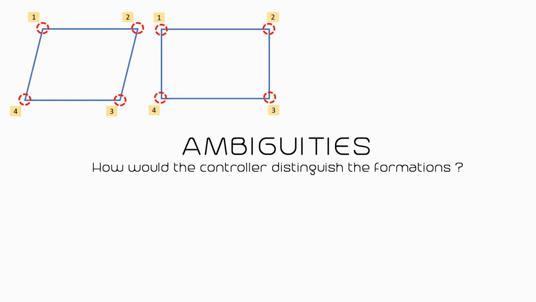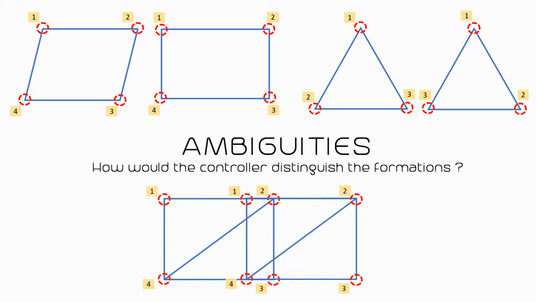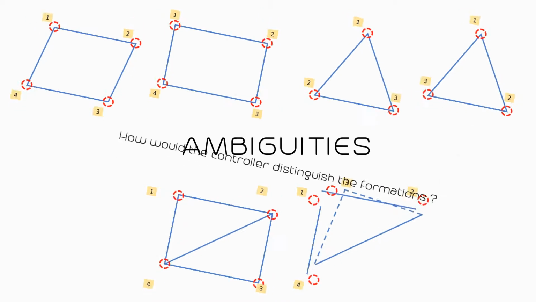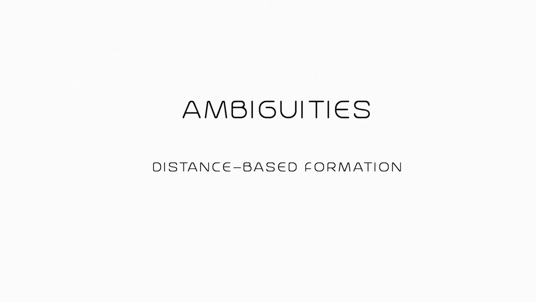Some interesting ambiguities arise when employing this method. For example, how can the control distinguish this formation from this one? How about this formation from this one? Or this one from this one? Well, let's see how the distance-based formation control framework can deal with these ambiguities.